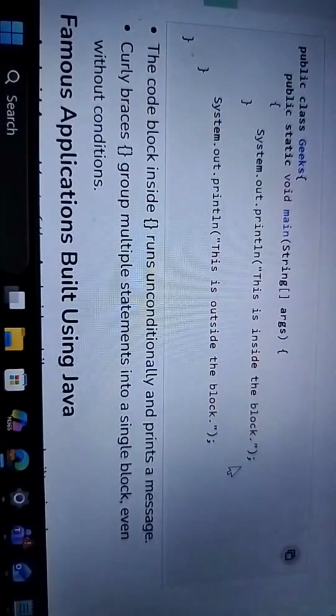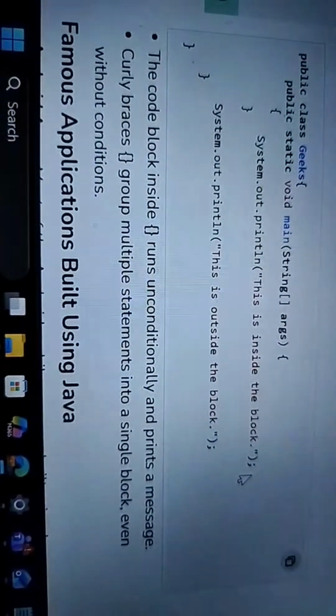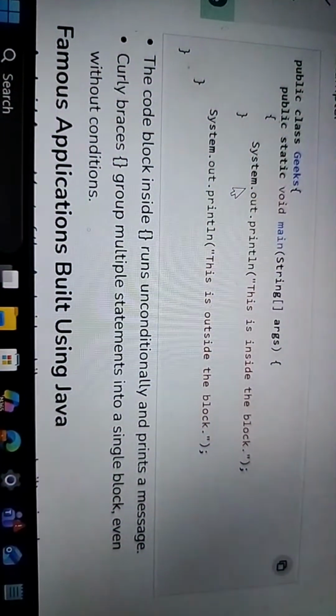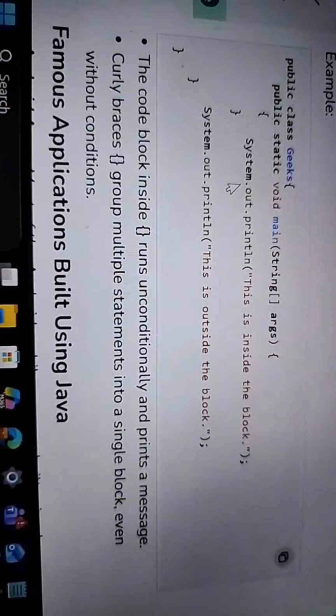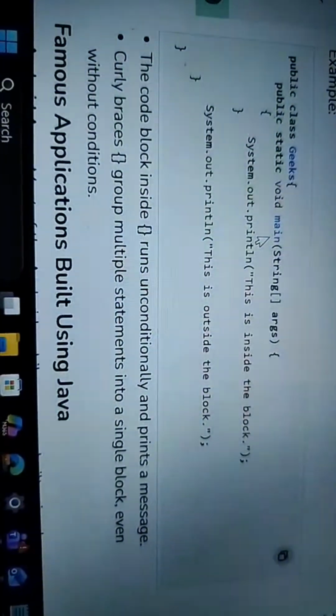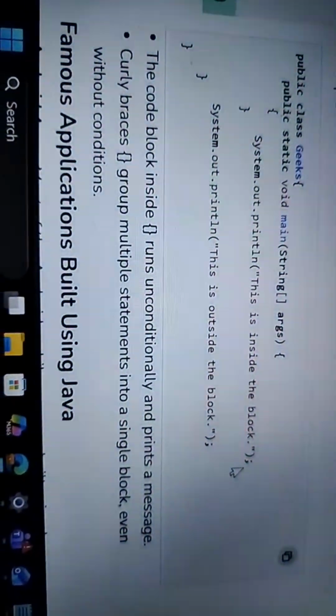If we are using multiple lines, with more lines present below it, at that time we use curly braces, otherwise it will give an error. We use curly braces whenever a lot of lines are present inside the main function. If only a single line is present, it depends on us.